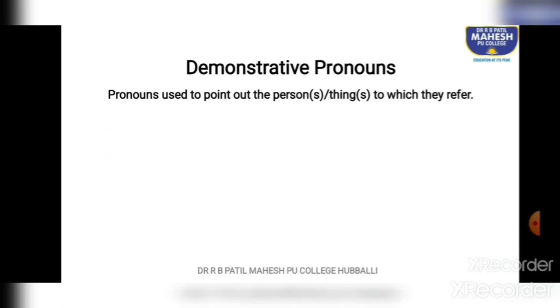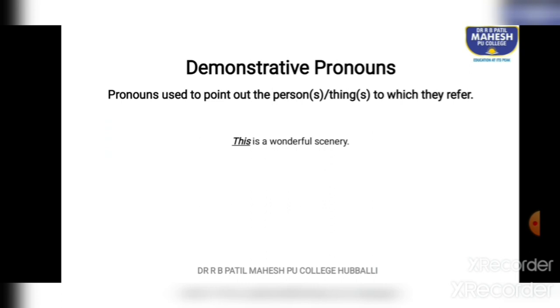The next one is demonstrative pronouns. Very simple. Pronouns used to point out the person or persons, thing or things to which they refer. So there are four demonstrative pronouns. First one is this. If you point out at something, then that becomes a demonstrative pronoun. This is a wonderful scenery. What are we referring to in this sentence? We are talking about scenery. So if we point out at that particular thing or person, then that becomes a demonstrative pronoun.